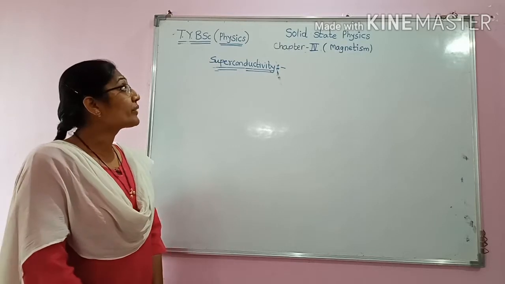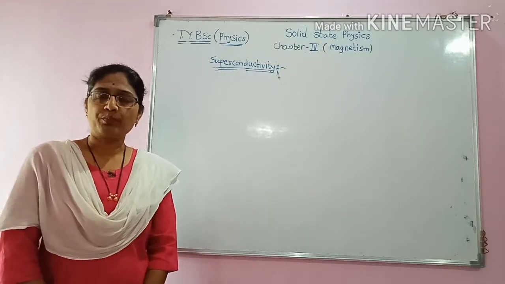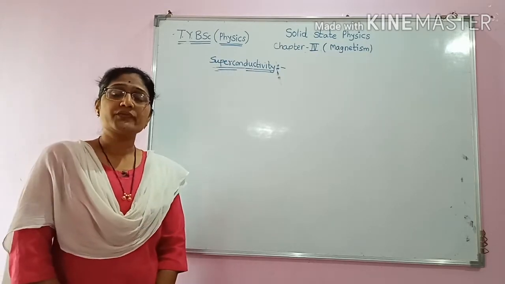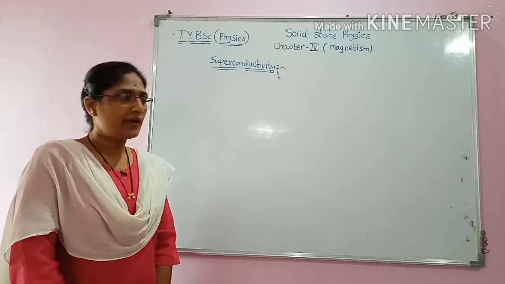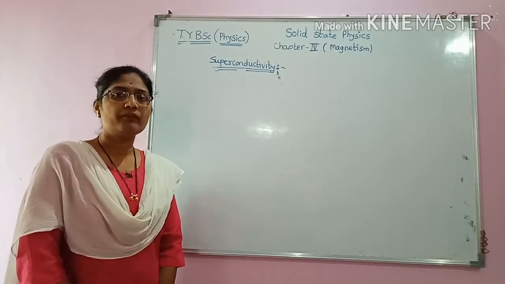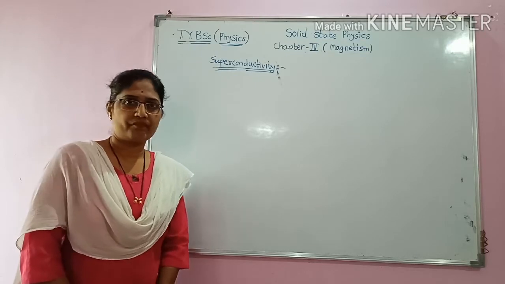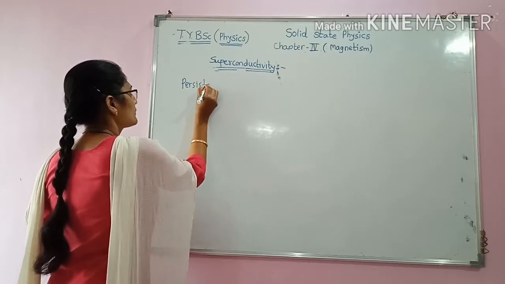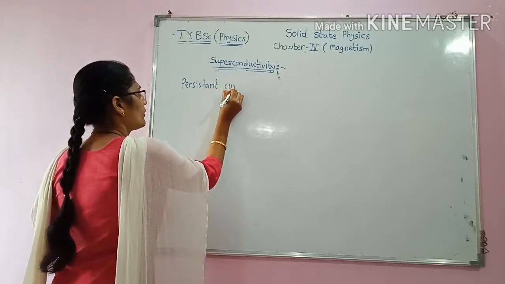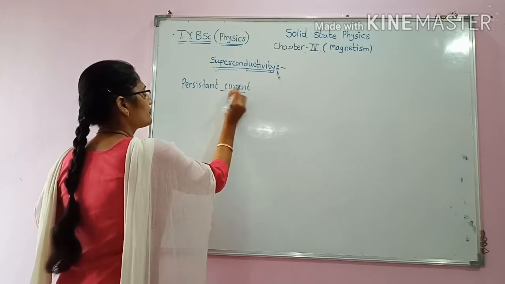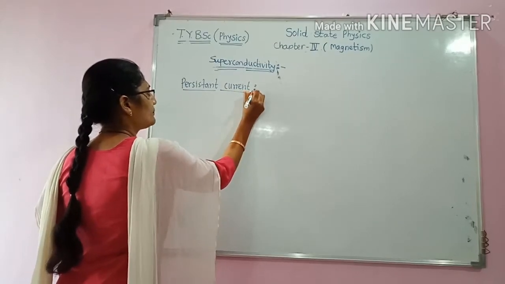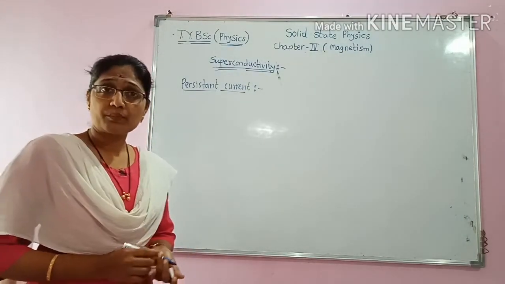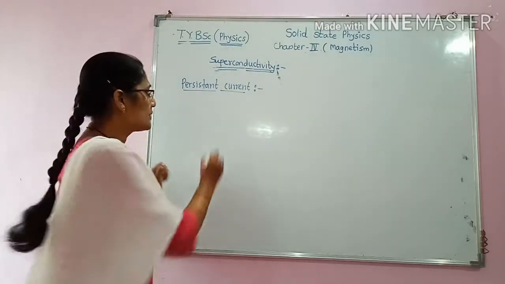We have seen during our last lecture what is superconductivity, what are superconductors, and which are the materials which show superconducting phenomena, etc. In today's lecture, we are going to see what is persistent current. We know that a superconductor is a material whose resistance becomes zero.